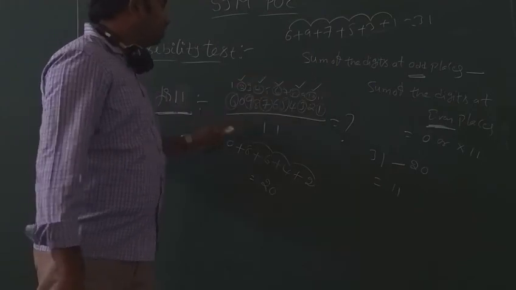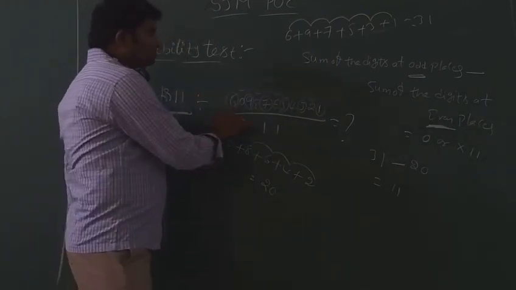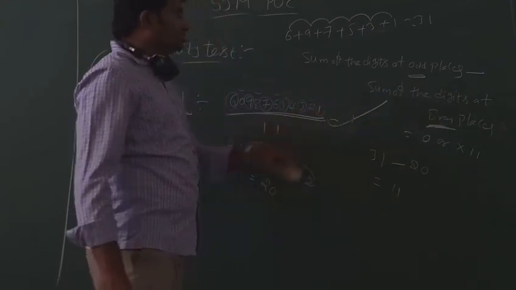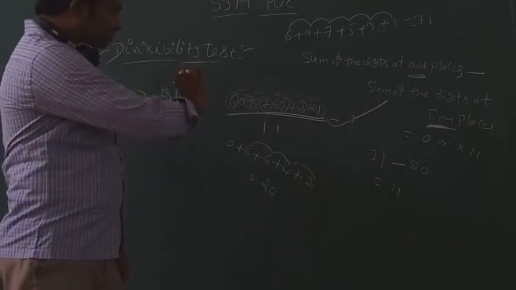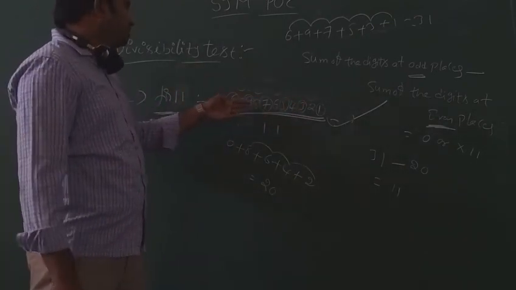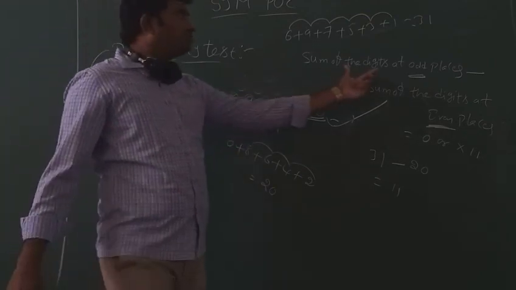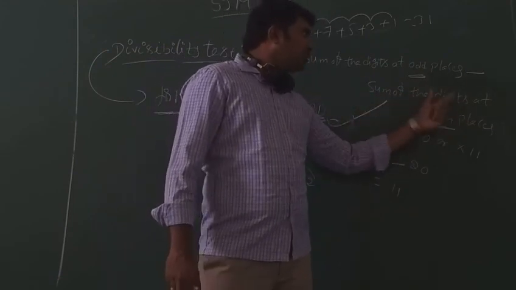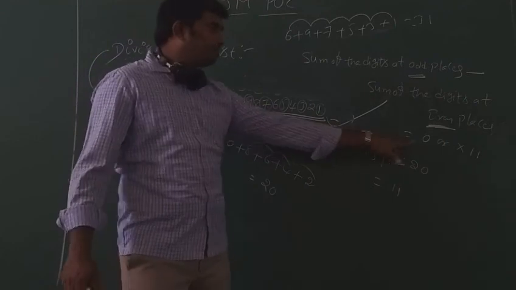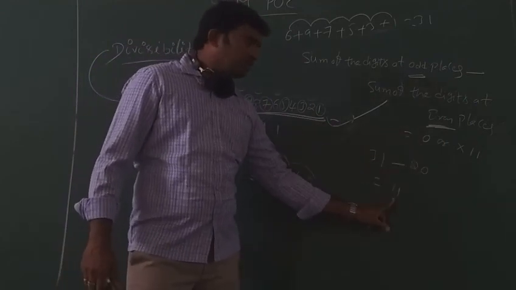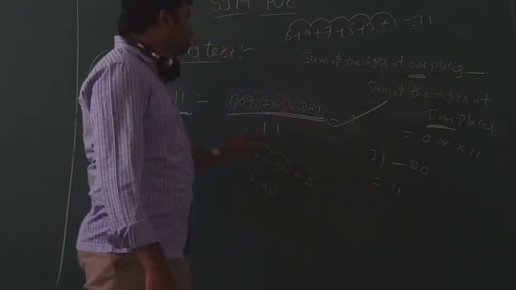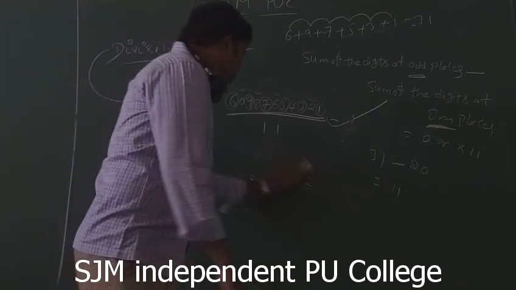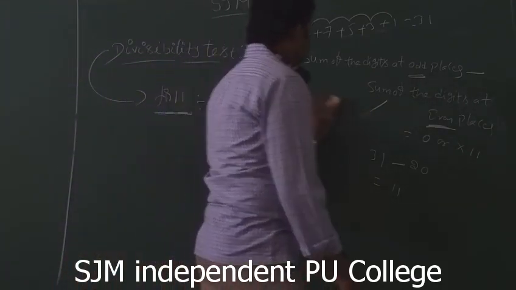So this whole number, 6098765431, is divisible by 11. We can take the reverse order also: 1, 2, 3, 4, 5, 6, 7, 8, 9, 0, 6 also. That is, sum of the digits at odd places minus sum of the digits at even places, or sum of the digits at even places minus sum of the digits at odd places, must be 0 or a multiple of 11. Here 31 minus 20 is 11. 11 is divisible by 11, right? Then this whole number is also divisible by 11. This is the divisibility test for 11.